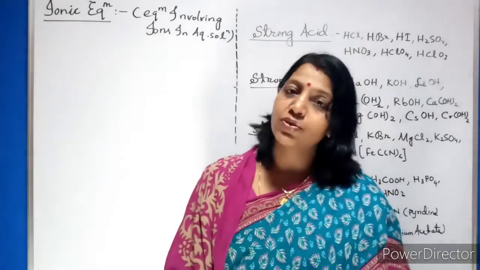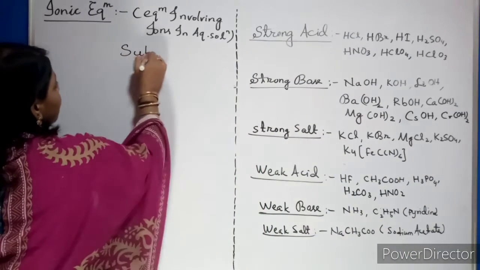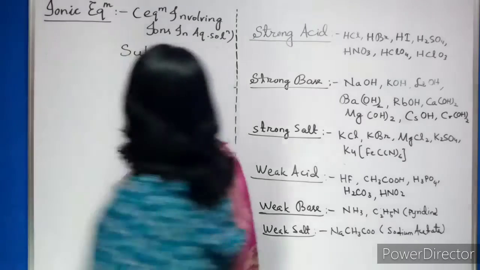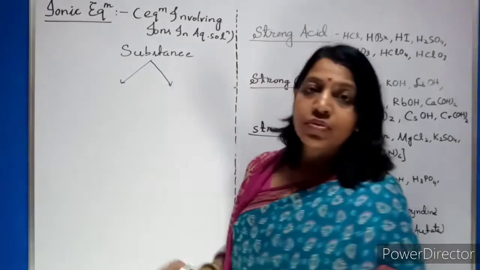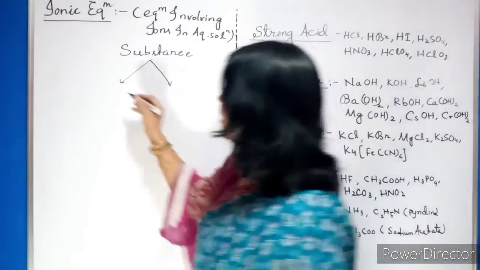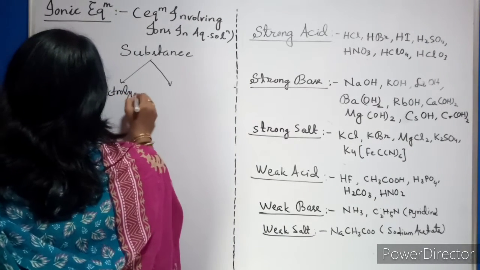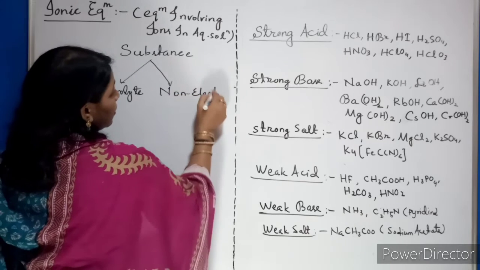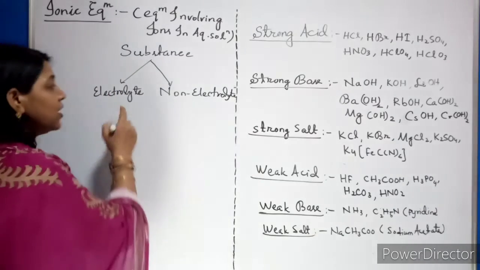Now let us see the way he made the classification. First he considered the substance. He categorized it into two: one is called electrolyte, the second is non-electrolyte. What is an electrolyte?